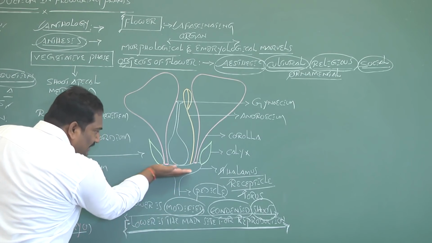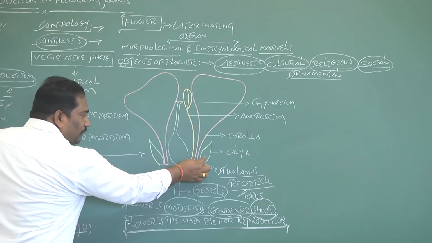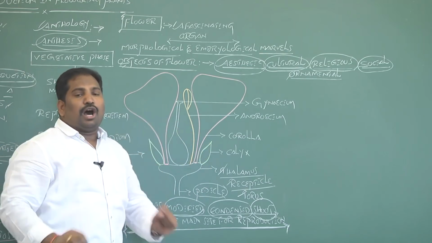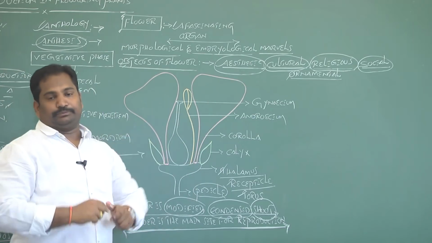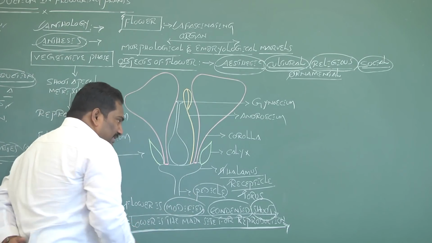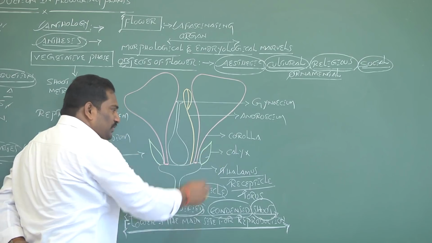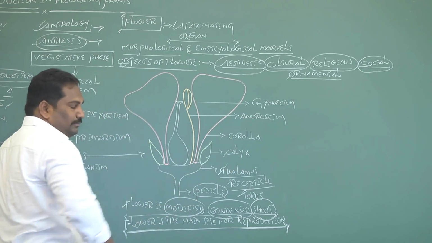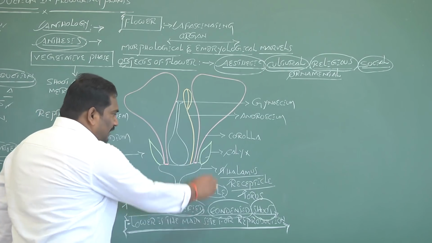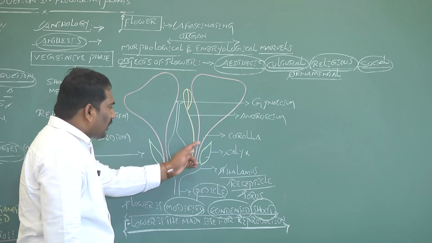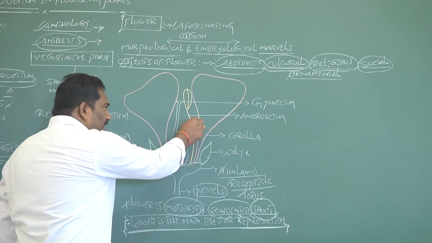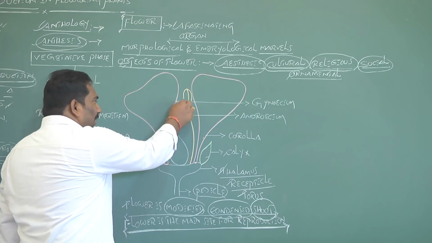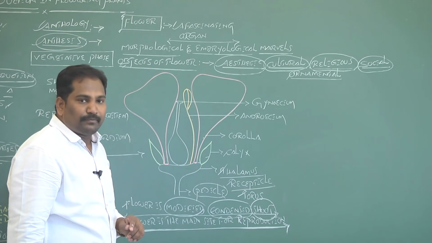On the thalamus, there are 4 modified floral appendages or floral organs present. The outermost floral appendage in a bisexual flower is called calyx. The second is called corolla. The third is called androecium. The fourth is called gynoecium.